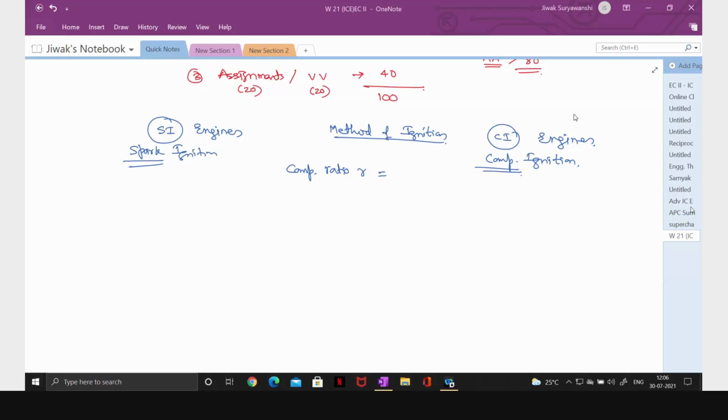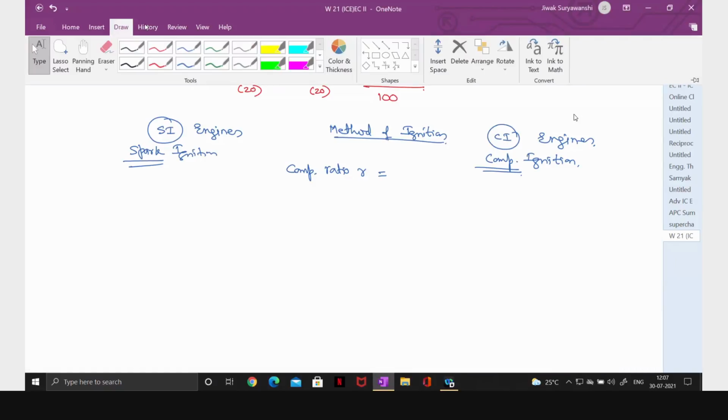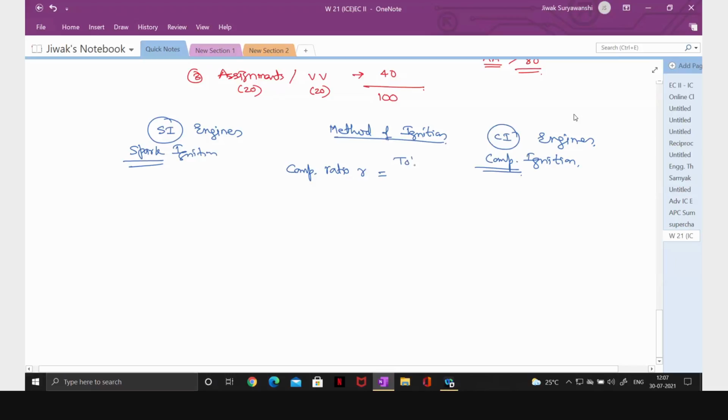Roll number 68, Rahul. Sir, total volume by clearance volume. Correct. Total volume by clearance volume. So VT by VC. Okay, so this is the compression ratio r.